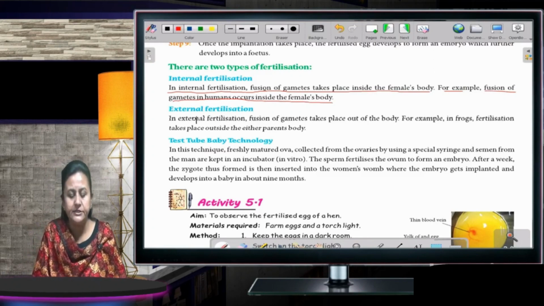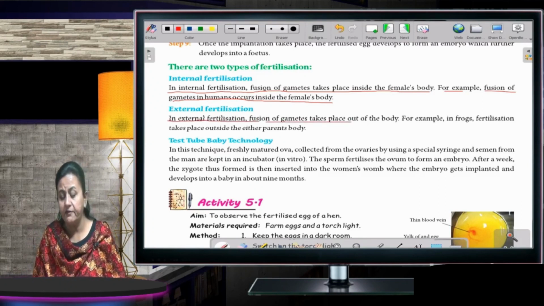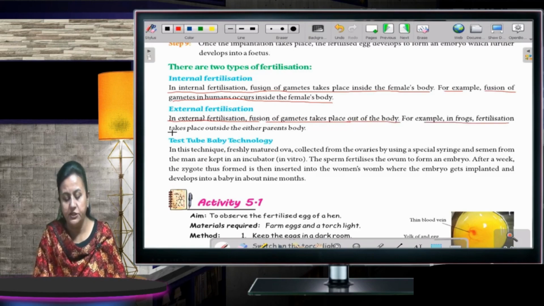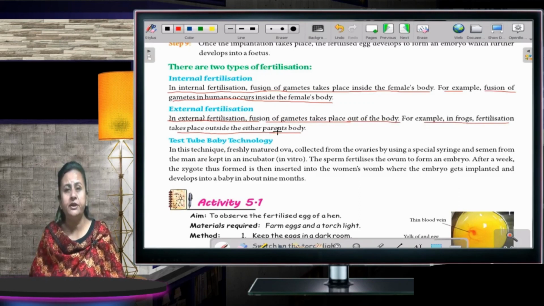Okay. External fertilization. As the name says, external means outside. In external fertilization, fusion of gametes takes place out of the body. For example, in frogs, fertilization takes place outside either parent's body. Now, test tube technology is there.